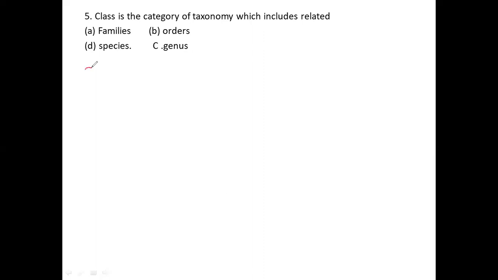So this is the solution. Here we can see this is nothing but a taxonomic category. In that taxonomic category, they asked here about the class.